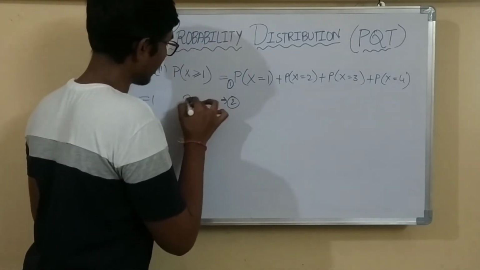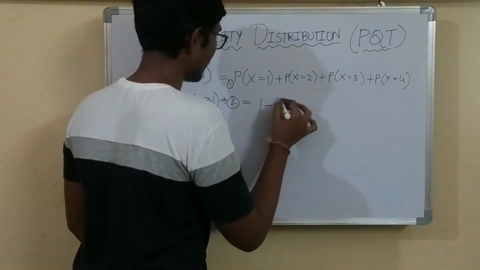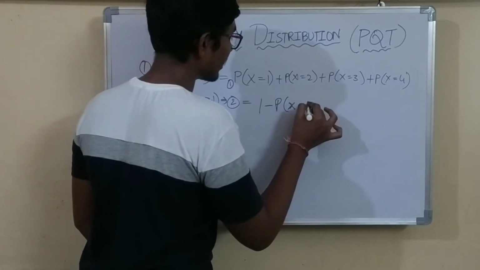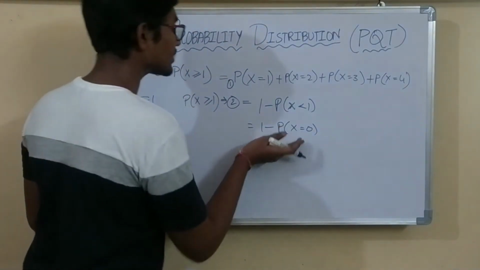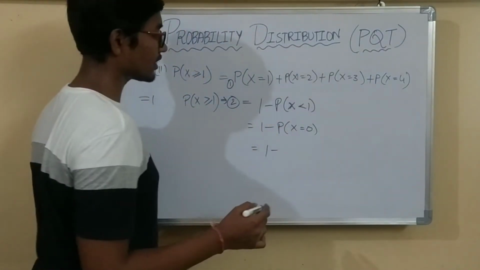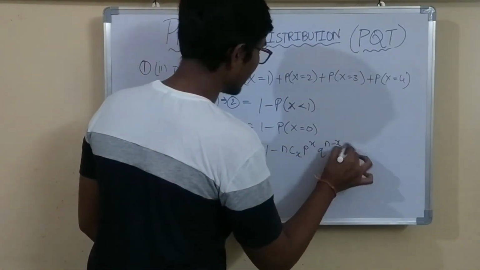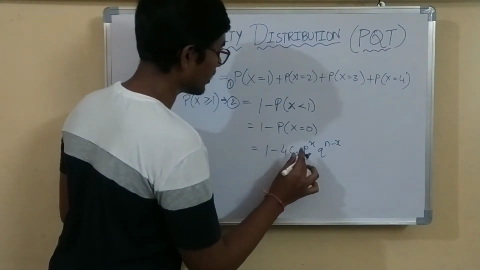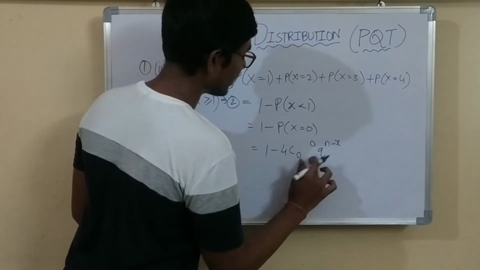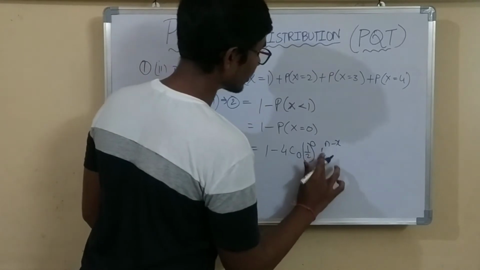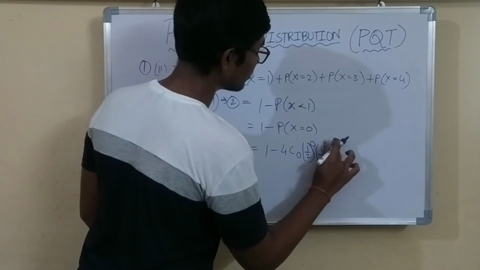So P of capital X greater than or equal to 1 is always equal to 1 minus P of X less than 1. That is 1 minus P of X equals 0. So P of X equals 0 we have to find now. What is the formula? P of X equals x is nCx p power x q power n minus x, right? Now what is n here? 4. So I am writing 4 here. What is x here? 0. I am writing 0 here. And what is p here? 1/2. Right? What is q here? 1/2. What is n? 4. What is x? 0.